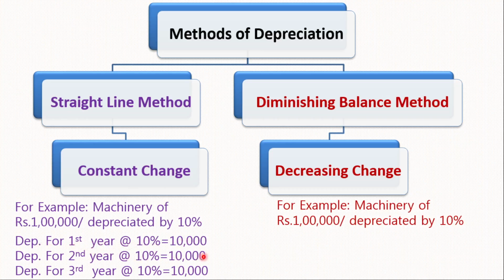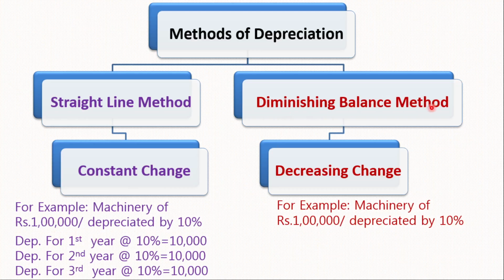For the second year 10%, 10,000. Third year 10%, 10,000. So the depreciation is charged on the cost of the asset at a particular rate, and it will be the same for each and every year, which is 10,000.